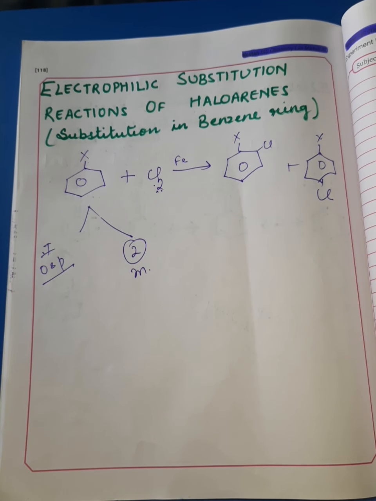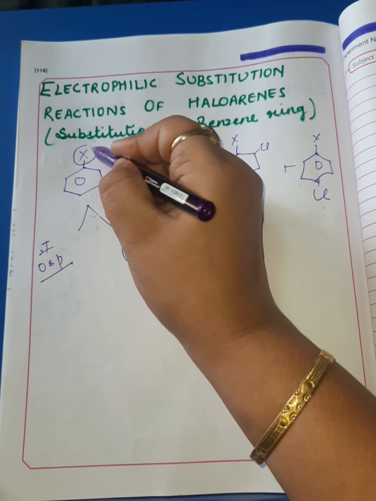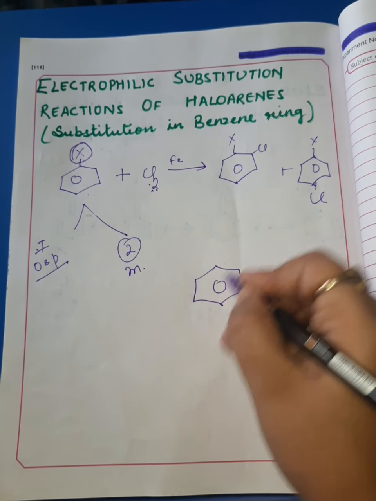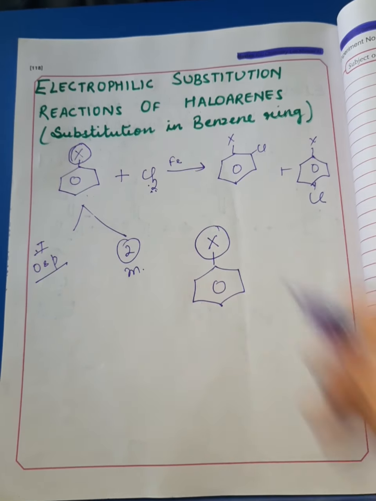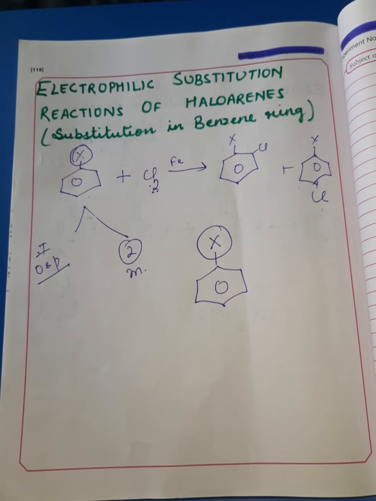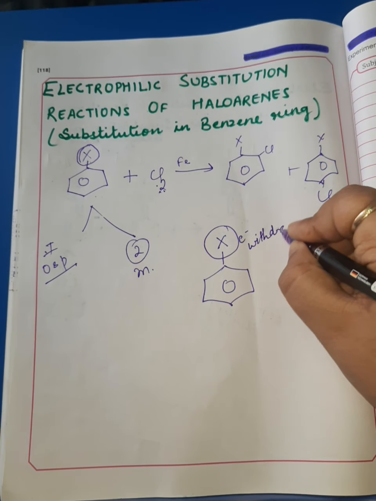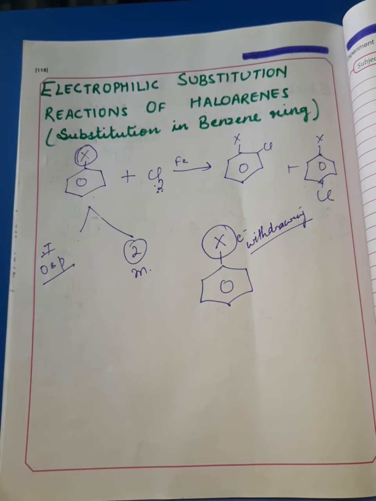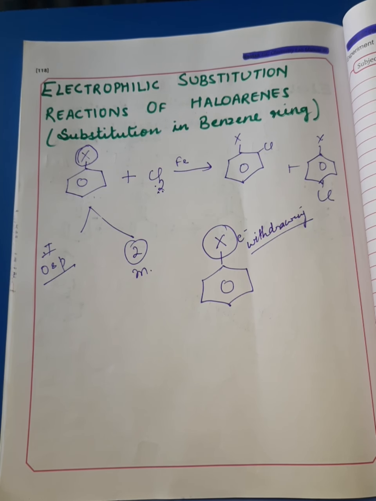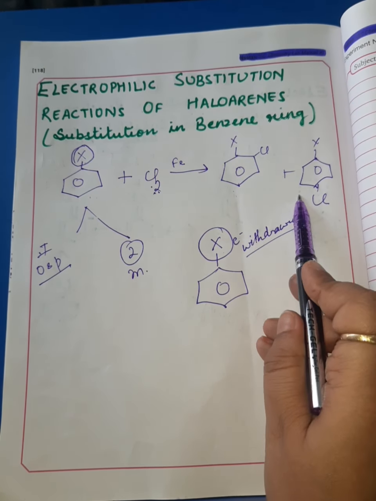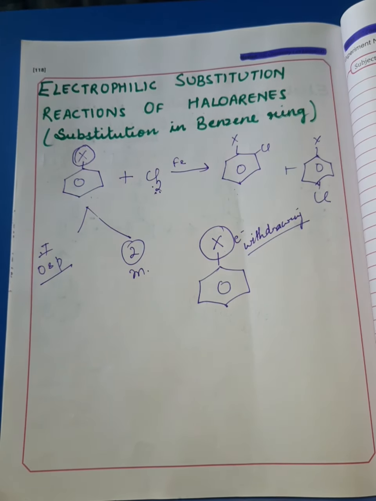It is very surprising. You know why? Because halogen atoms are very electronegative atoms. In a haloarene, the halogen atoms are very, very electronegative. So being electronegative, they are electron withdrawing in nature. We understand this reason. So, although these halogen atoms are electron withdrawing, yet they give ortho-para substitution when they undergo electrophilic substitution reactions.